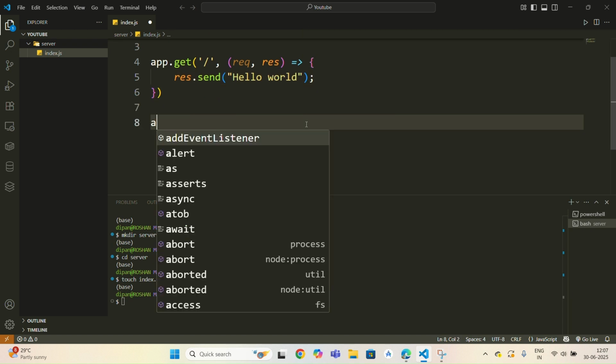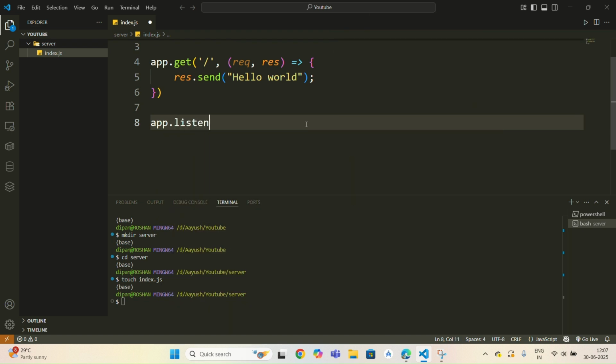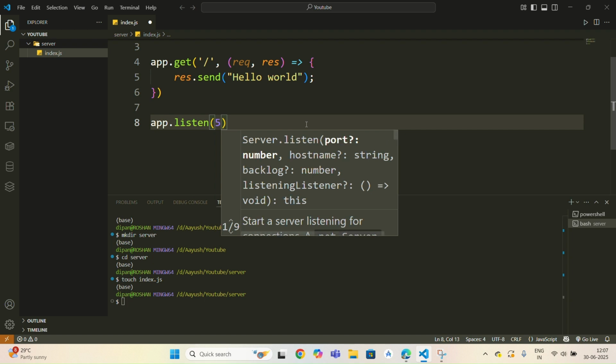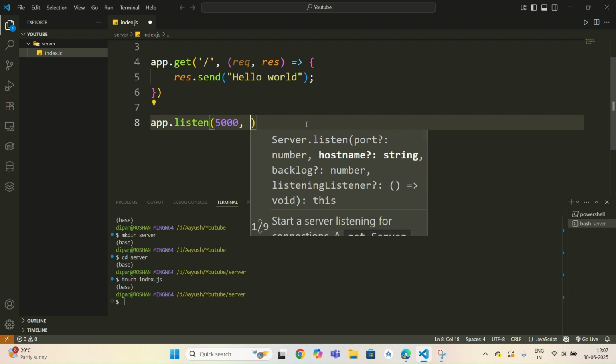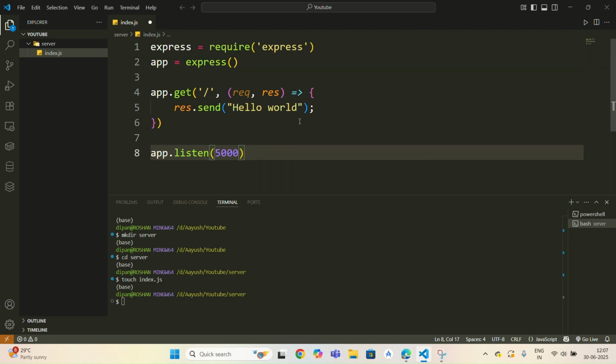And then finally app.listen. Here you have to write the port number. I will be running this on port 5000. You can also write 5000 or any other port. For now we will just try to run these 6 lines of code. So yeah, save it.